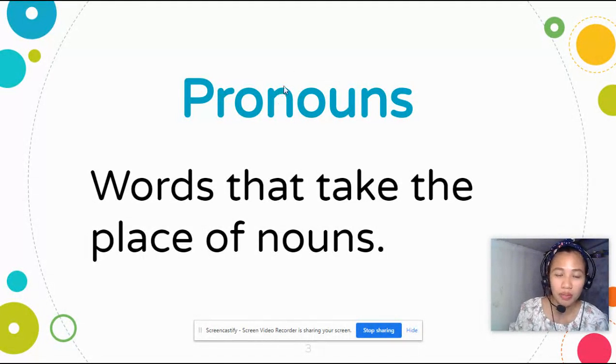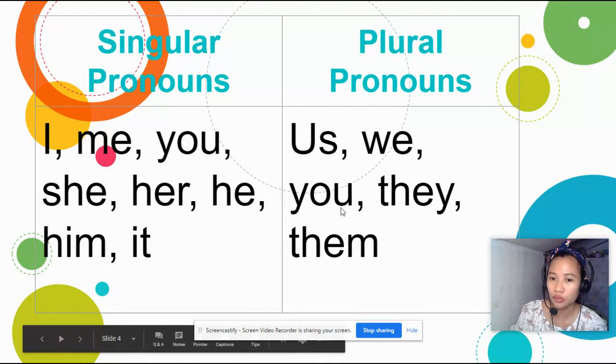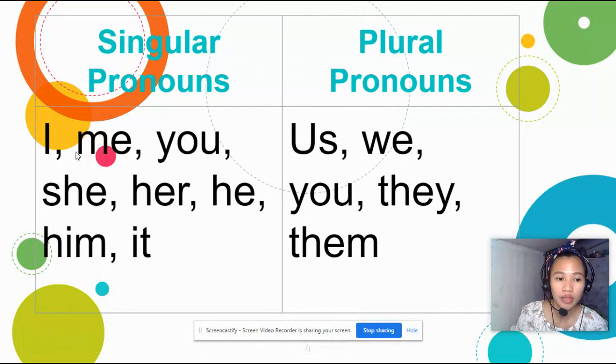Pronouns can be singular or plural. These are the pronouns that we can use in singular form, and these are the pronouns that we can use in plural form. In singular pronouns, we can use I, me, you, she, her, he, him, and it.